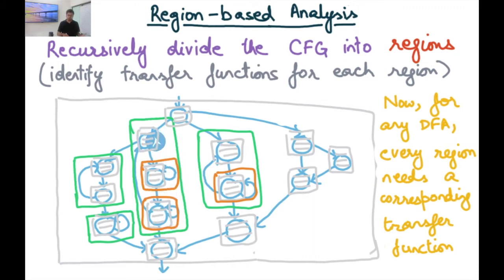Now once again we have been able to identify all the DFA values inside the green box and at the orange box boundaries, but what about points within the orange box? Once again we can go to the next level of the hierarchy and run the DFA inside the orange box, using the entry value of the orange box that we computed by doing the DFA at the green box hierarchy level, and so on. So this is just dividing my DFA, which was earlier organized as a flat structure over the entire control flow graph, into a hierarchical structure, where at any level of hierarchy, I assume summary transfer functions for the next level of hierarchy.